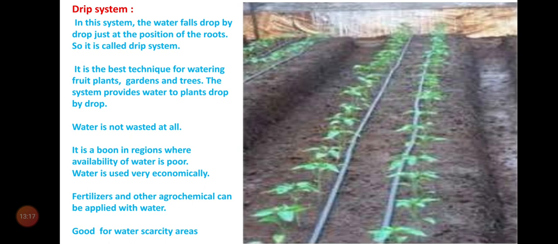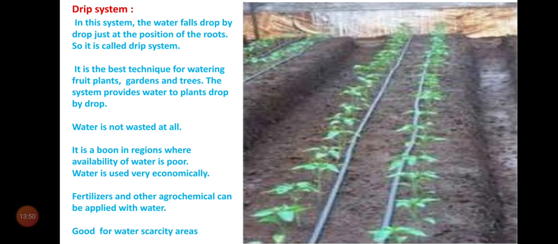Next one, Persian wheel. That is called rahat. The wheel contains several buckets on its outer rim. So, it lifts the water. Now, coming to the next one, dhekli. Dhekli is generally used to lift water from unlined well, stream or pond.